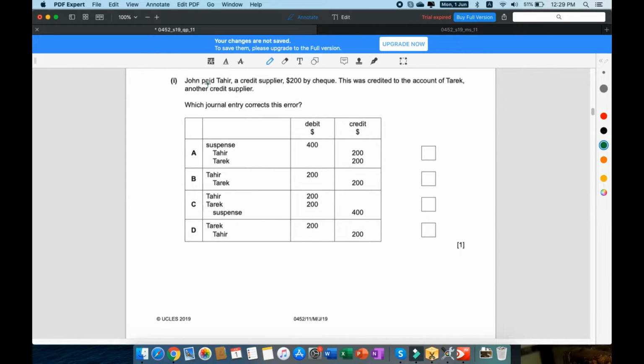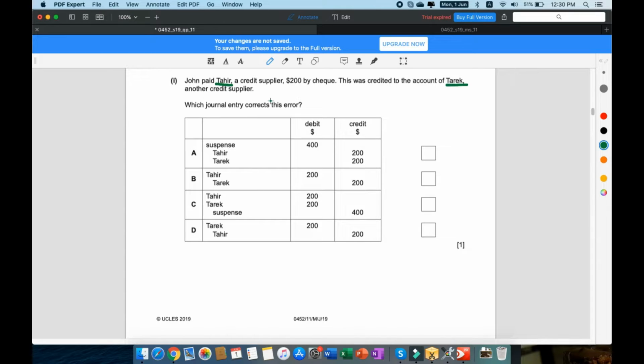Part I. John paid Tahir, a credit supplier, $200 by check. This was credited to the account of Tarek, another credit supplier. Which journal entry corrects this error? Alright, so he's trying to confuse you here, because there are two suppliers and one customer. Tahir and Tarek, both of these are suppliers. The amount is 200 by check, and John is a customer, right?